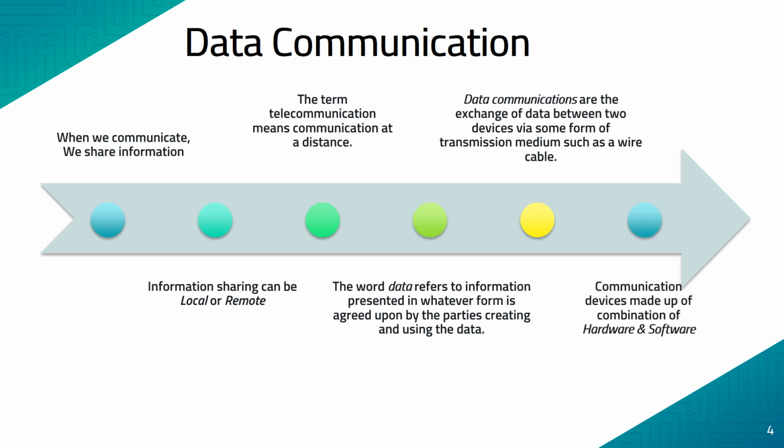For data communications to occur, we need the communicating devices that need to be part of the communication system. These communication systems, or devices, are typically made up of hardware components as well as software components, where hardware components are the physical equipment which is required to process the data, and the software part is nothing but a collection of different programs which shall ensure the meaningful exchange of the information.